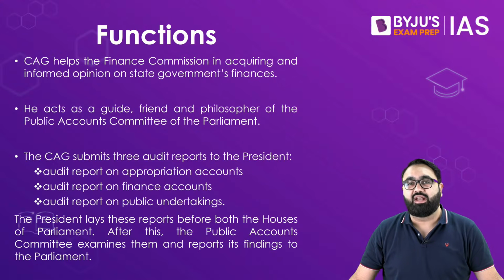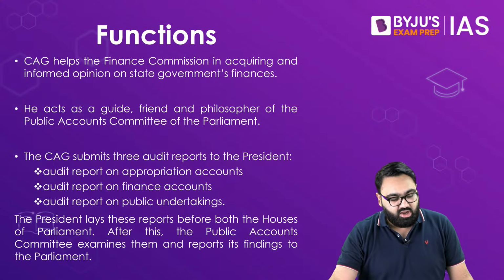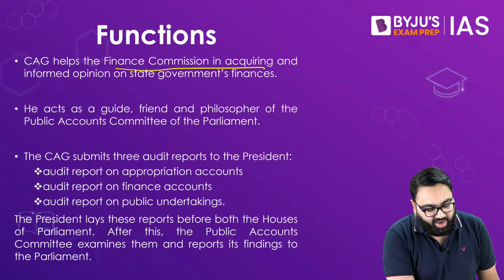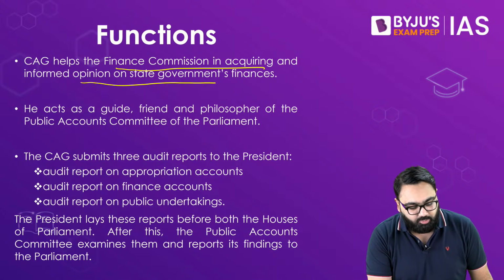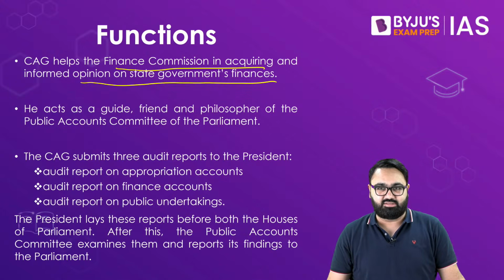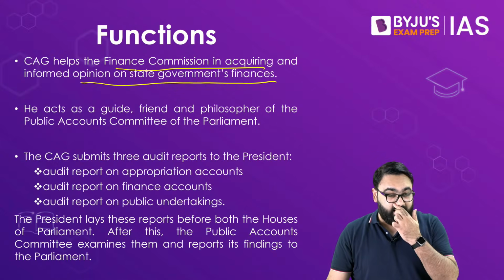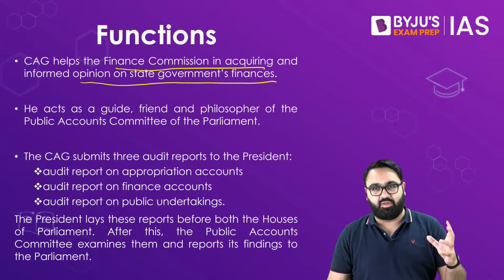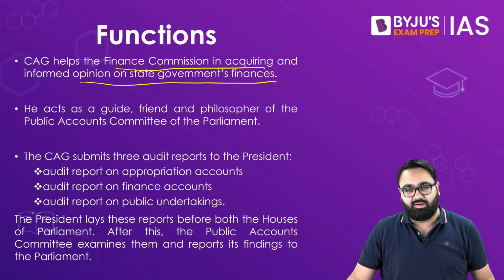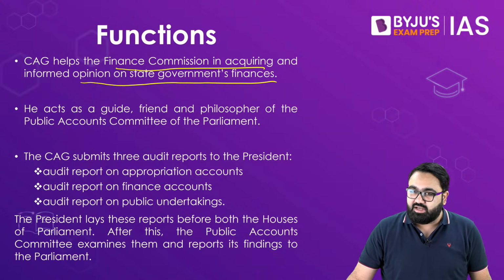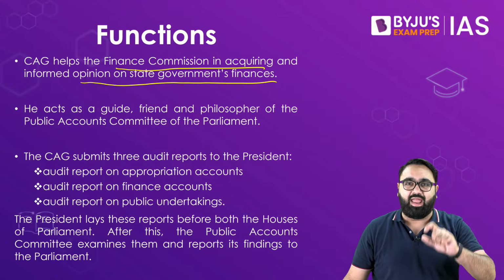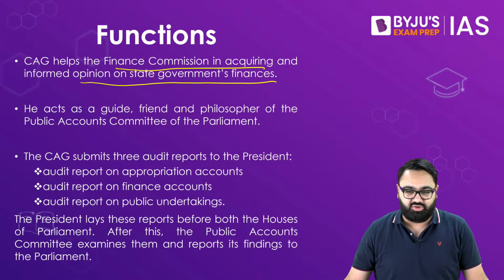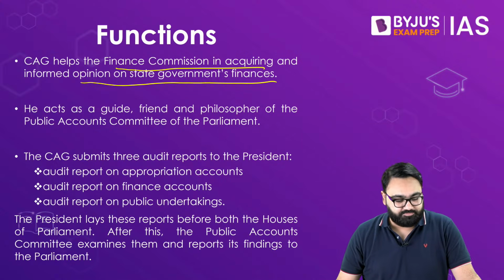The functions don't end here. The CAG also assists the finance commission, which is another constitutional body, in acquiring and getting an informed opinion on the state government's finances. Because as you know, the finance commission has to recommend to the union government how much money they should distribute from their tax bracket to the state governments. For that, the finance commission needs to know the individual health of each and every state. How much money do they have? How much money do they expect to earn, etc., etc.